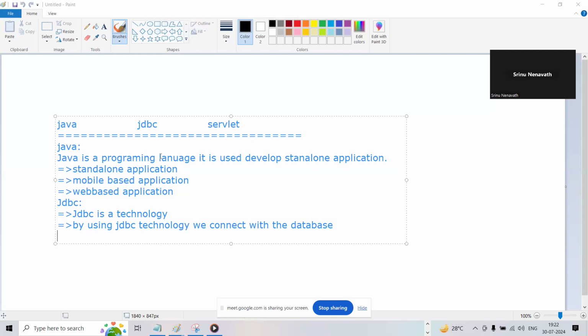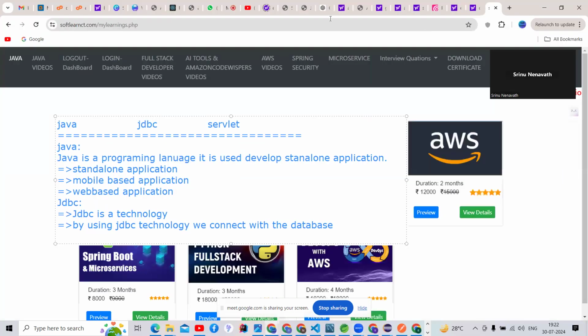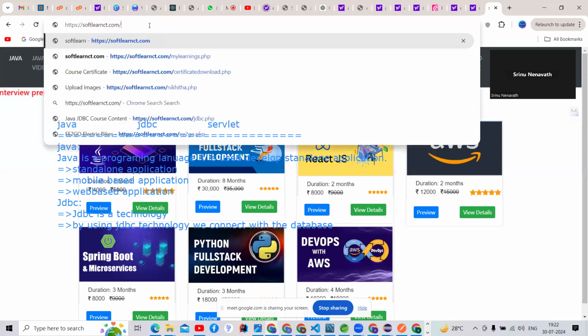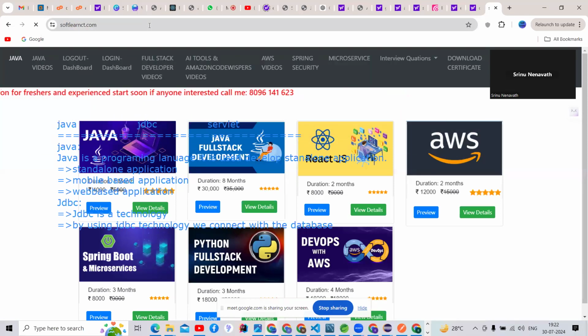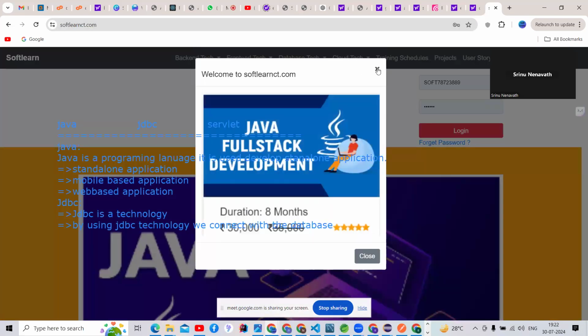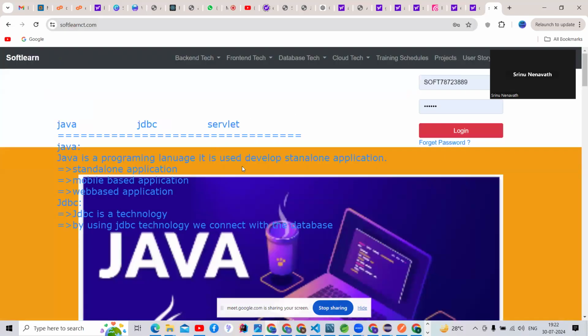You can check here, guys. I'm going to give one domain: softlandcity.com. When I hit softlandcity.com, one page opens, which we call the index page. That page is running inside the server, this application is running inside the server, guys.